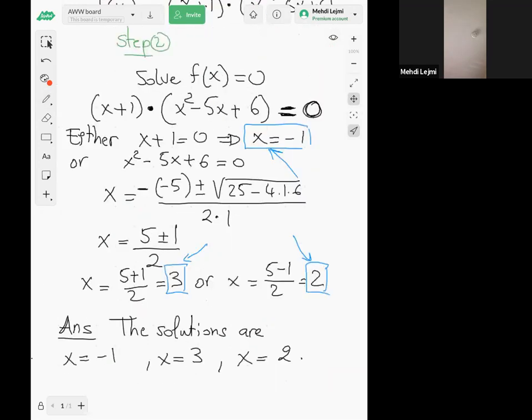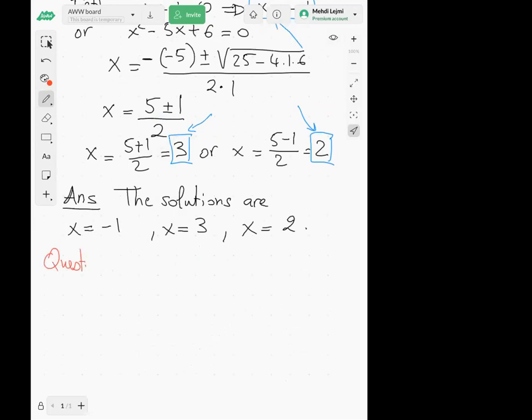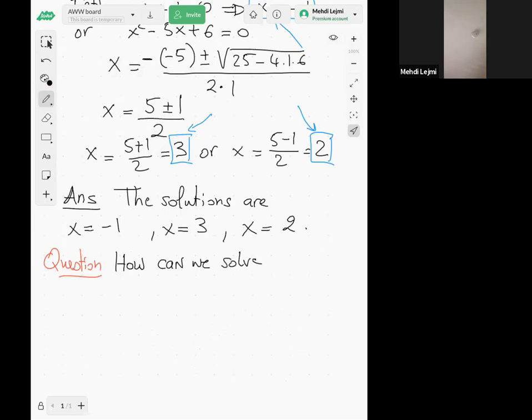So I'm going to just write down here a question. My question is the following: how can we solve this x cubed minus 4x squared plus x plus 6 equals 0 if we didn't know that -1 is a solution?